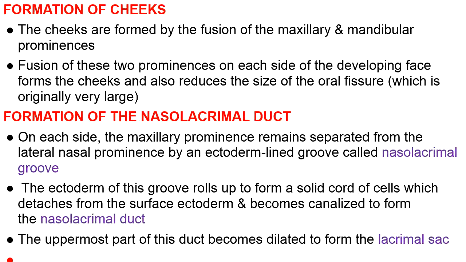Now, formation of nasolacrimal duct is also to be discussed, where the maxillary swellings and the lateral nasal swellings are meeting each other. An ectodermal groove is present. This is called nasolacrimal groove. Later on, the ectoderm of this nasolacrimal groove rolls up, forms a solid cord of ectodermal cells, which detaches from the surface ectoderm and becomes canalized to form the nasolacrimal duct.